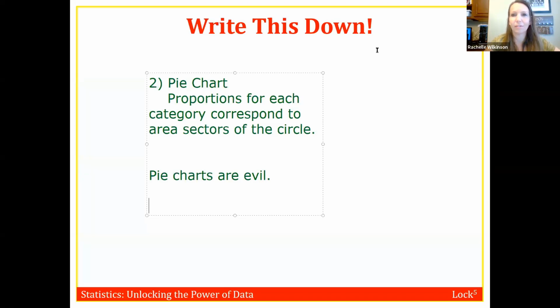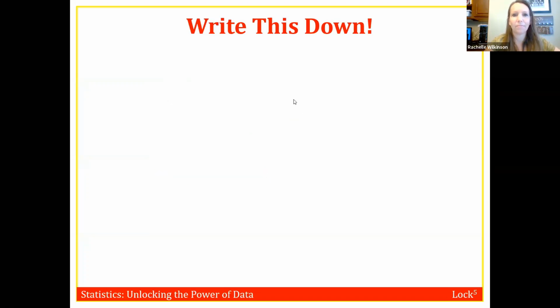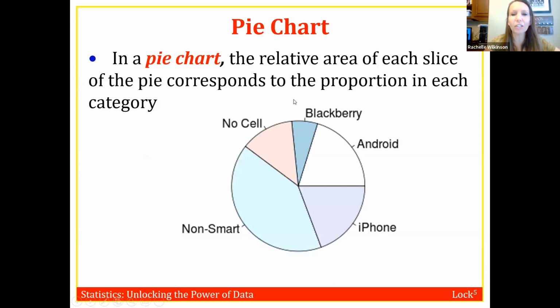So look at that. Here's what a pie chart would look like. Like I said, the area of each slice of the pie corresponds to the overall proportion for each of the different categories. So we can tell by looking at this that non-smartphones was the biggest. We can tell that BlackBerry was the smallest. But just looking at this without seeing the data, can you tell whether Android or iPhone is bigger?